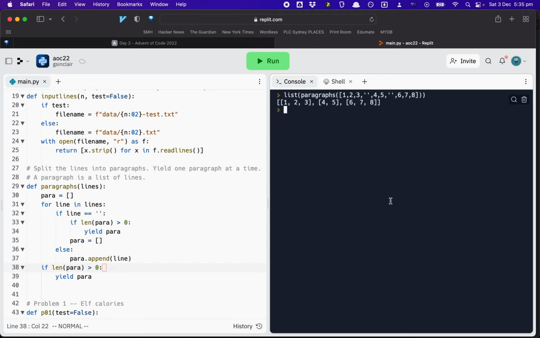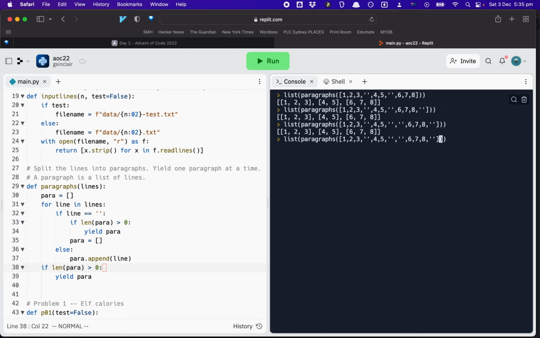All right, so I've got the normal case working. Okay, there's no blank paragraph at the end. If I put extra in there, all right, so I don't get any blank paragraphs there. All right, so paragraph seems to work better now. Right, so that's good.